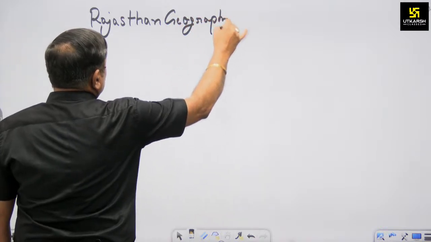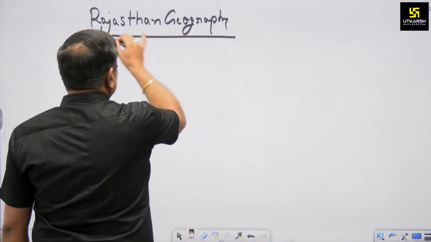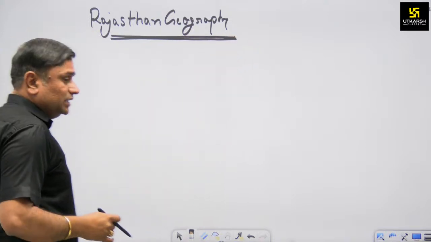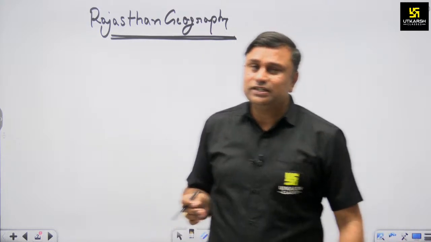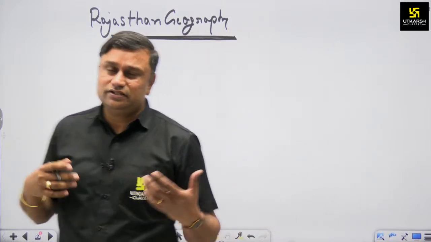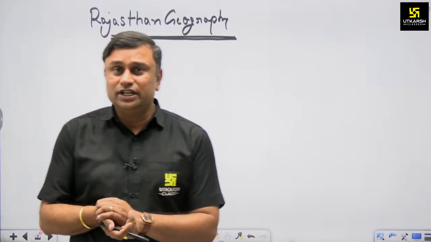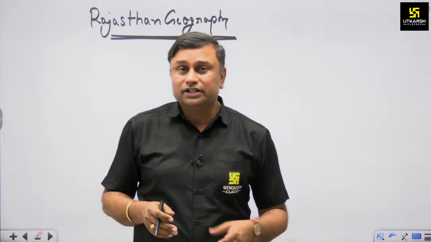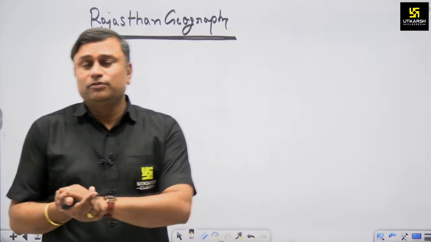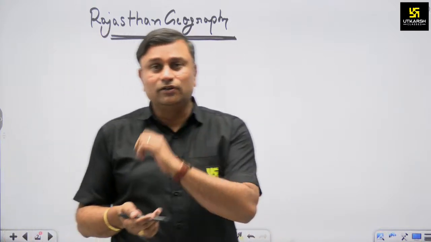So what is Rajasthan geography, and what comes to your mind? The first picture that comes to our mind about Rajasthan is that it is the largest, vastest state of our country. The area of Rajasthan is the maximum in our country, and it accounts for around 10.41% of the total land area of our country.